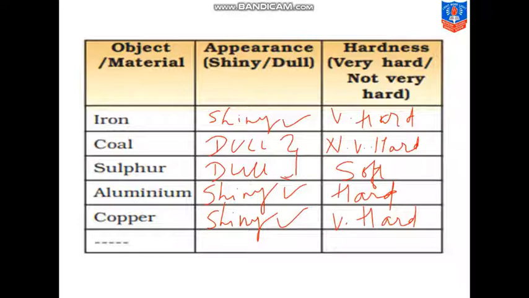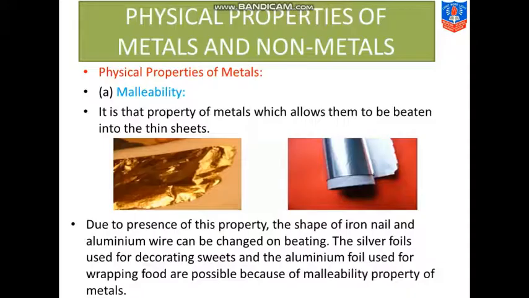So the rest of the materials in table 4.1 are non-metals, 3 are metals. Metals can be distinguished from non-metals on the basis of their physical and chemical properties. Now recall that luster and hardness are the physical properties. Luster means appearance, and hardness. These both are physical properties. Physically, how do they look? They are not the chemical properties.